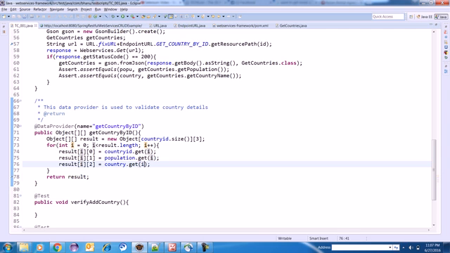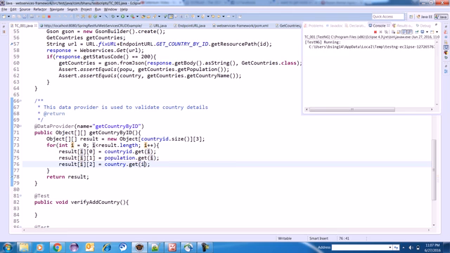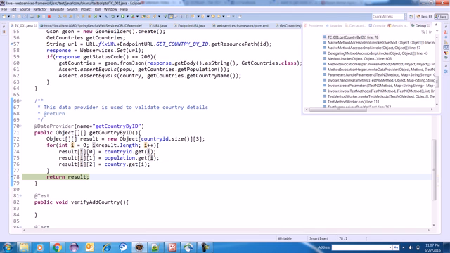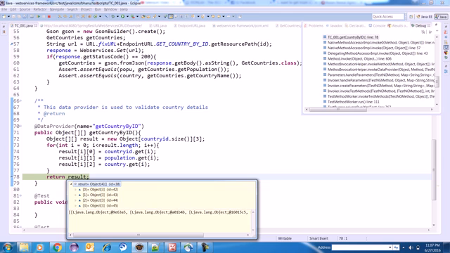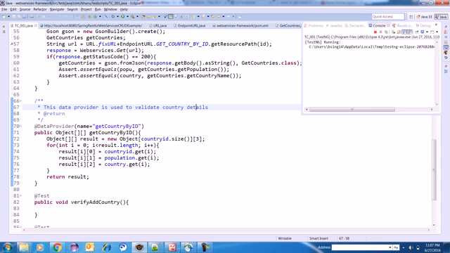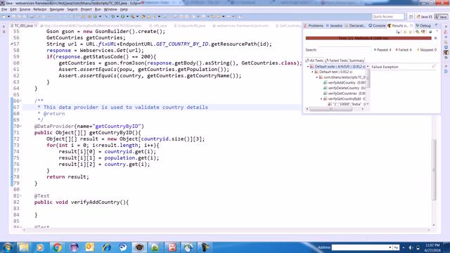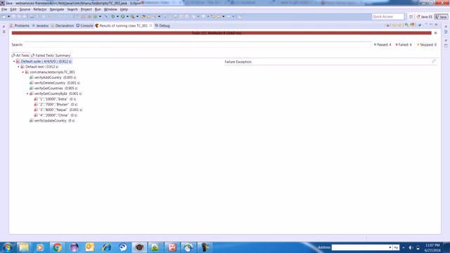Now I will debug one more time. Let's see what happens this time. Now if I go here, see, now 4 China, 3 Nepal, 2 Bhutan, 1 India. Now I will just press Ctrl F11 and run this one more time. Let's see what happens. So I am seeing failures again. I will look at the TestNG report.